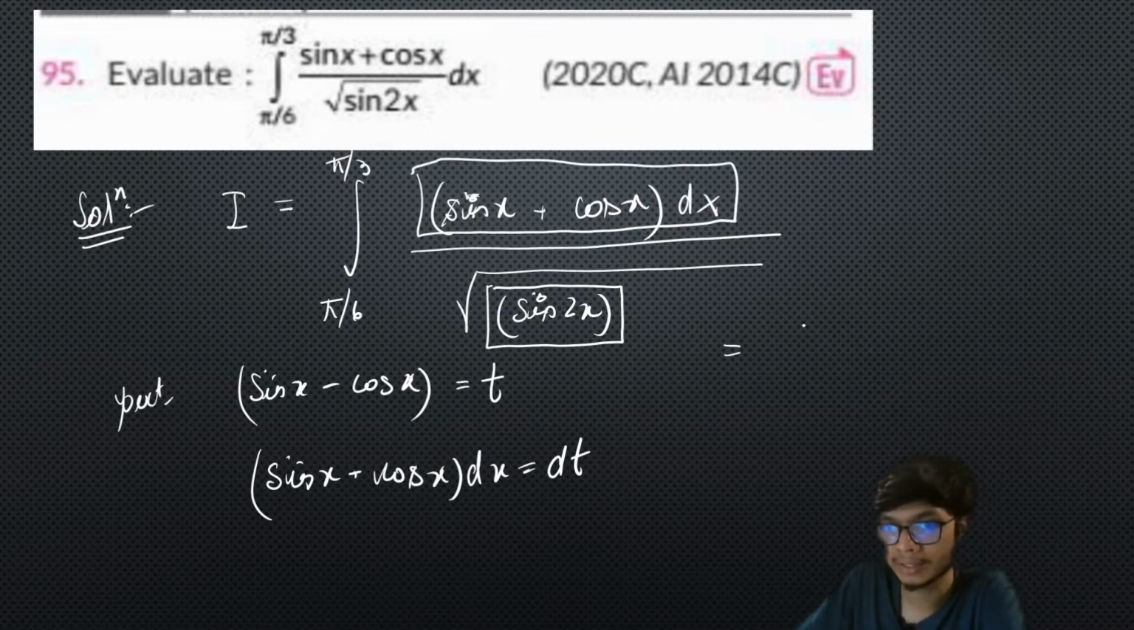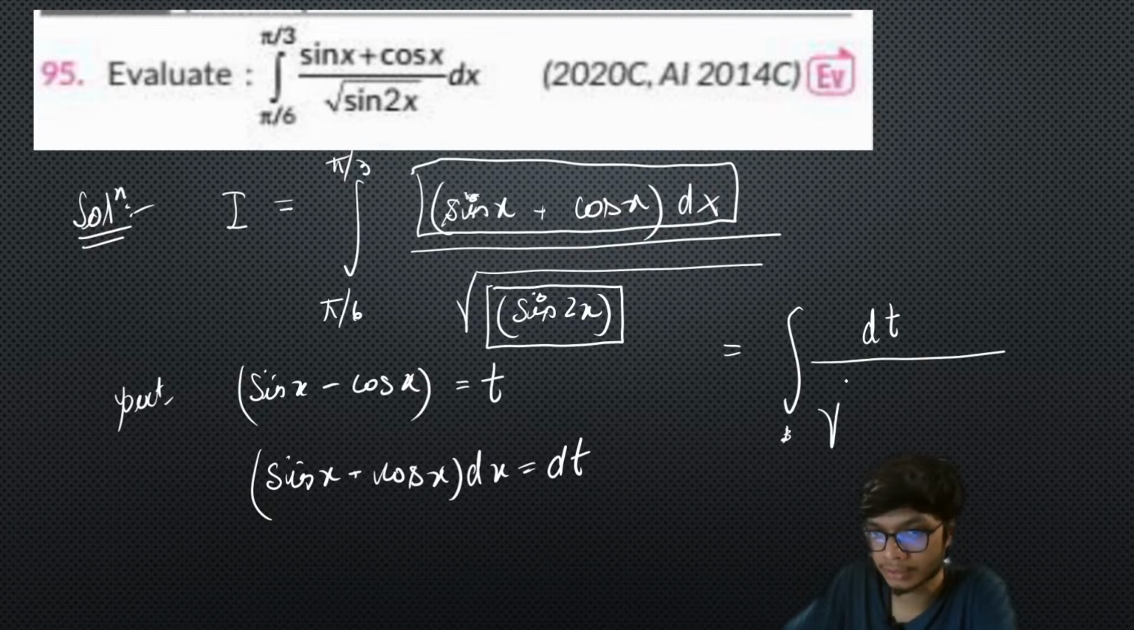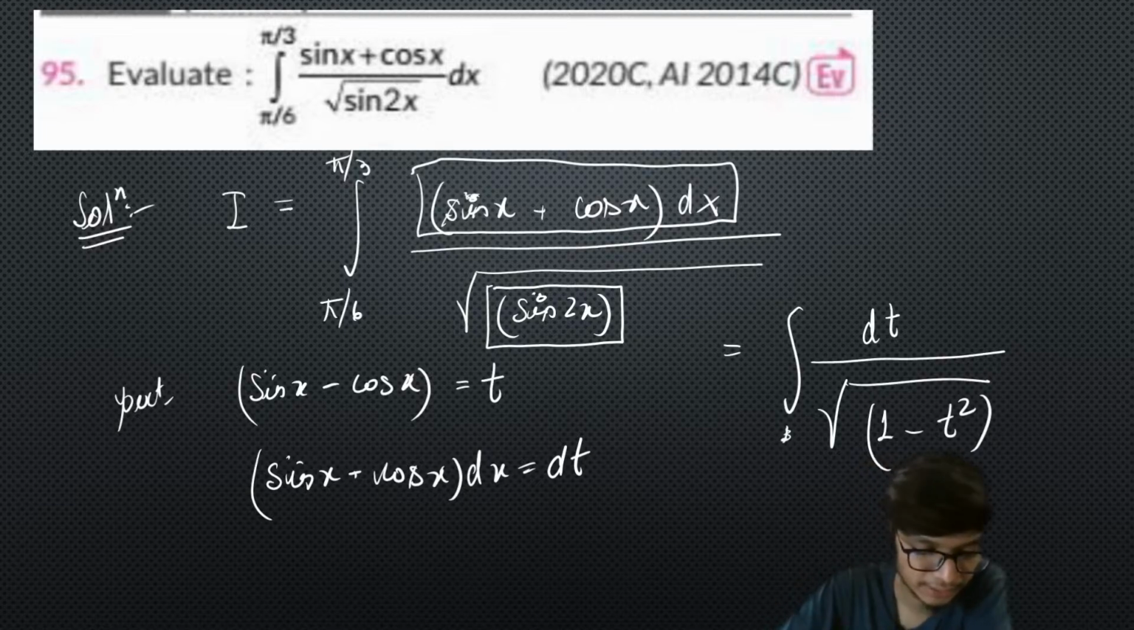Therefore, this particular part of the integral can be simplified as, so I'll put the limit later on. So first of all, I can write this numerator part as dt, right? And square root of, now sine 2x is basically equal to 1 minus t square, right? Now, therefore, ultimately you see that this particular form will simplify to this relation, right? As simple as that, right?